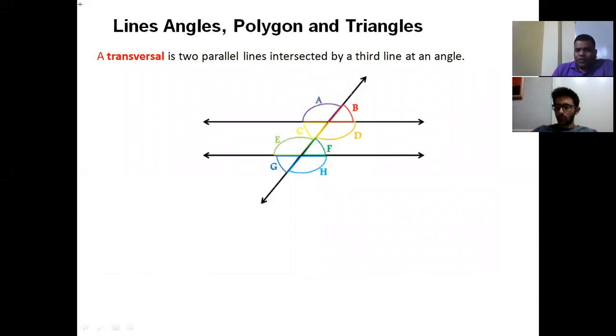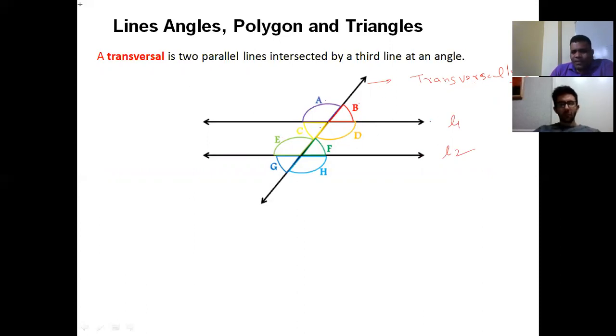Now we'll discuss more about transversal. Let us say there are two lines L1 and L2, and they are parallel. And I'm taking a line which cuts these two. So this line is called a transversal. Transversal line, right?